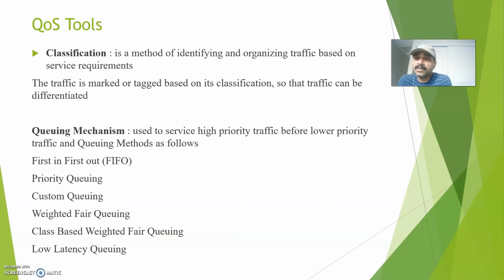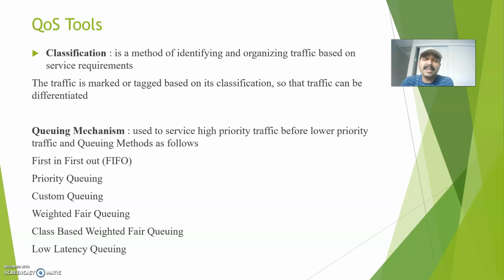So what are the QoS tools? One is classification, which I already explained. First and foremost, we have to classify the traffic. What is the purpose of classification and marking? Both come in conjunction with each other. First I have to organize the traffic into different types like voice, video and other traffic. Then I will mark the traffic. The purpose of marking is that if I want to prioritize, I can set the marking level. There are 2 types of marking, layer 2 and layer 3 marking.